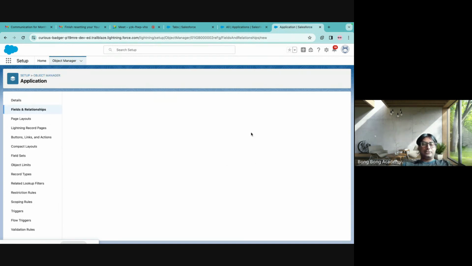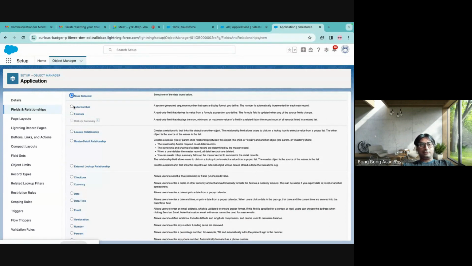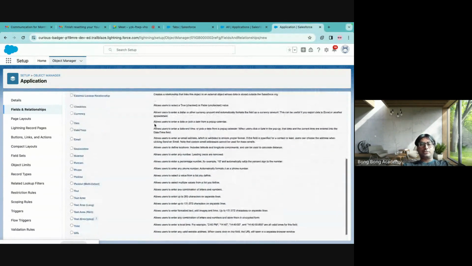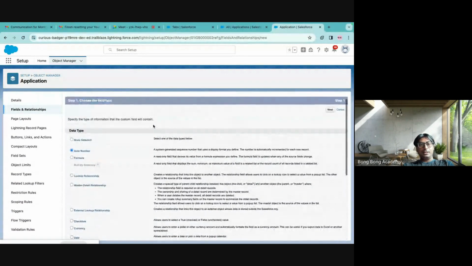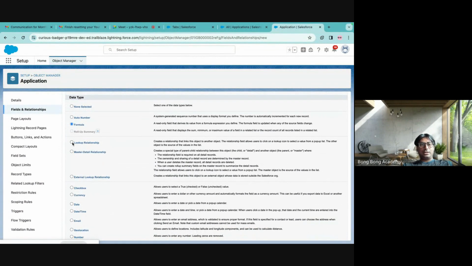Let us see the different kinds of fields which we can have in Salesforce. Auto number is what we just discussed. We showed this is the auto number field. It works in a sequence, in a specific format. It will automatically create a sequence for you. Then we have formula fields. We'll discuss this in more detail. Then there are relationship fields, lookup and master detail.